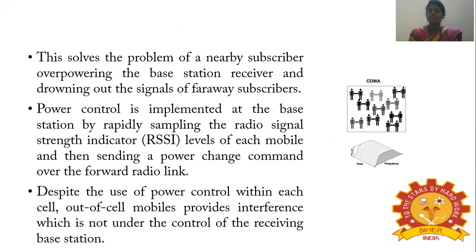This power control is implemented at the base station by rapidly sampling the radio signal strength indicator levels of each mobile and sending a power change command over the forward radio link. Despite the use of power control within each cell, the out-of-cell mobiles provide interference which is not under the control of the receiving base station.